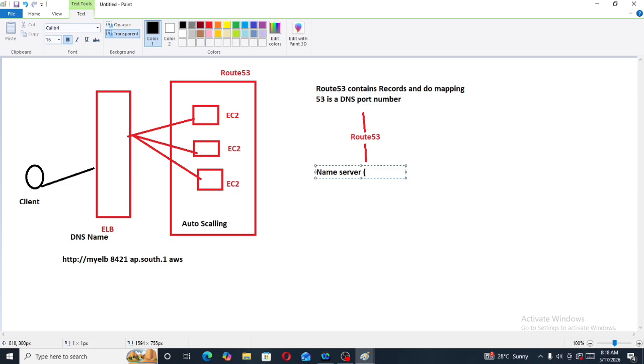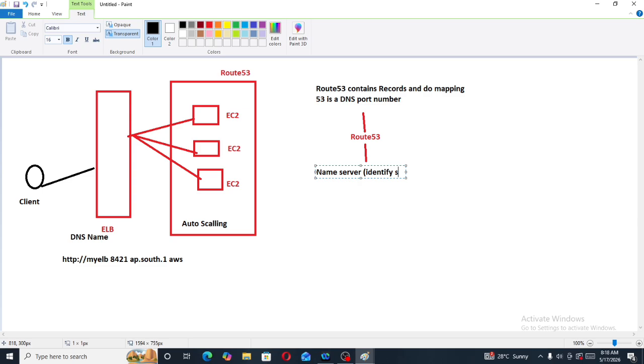The name server will identify domain names. What are these domain names? It can be .com, .in, .gov. The name server will identify them. And we will also have here the state of authority, SOA.